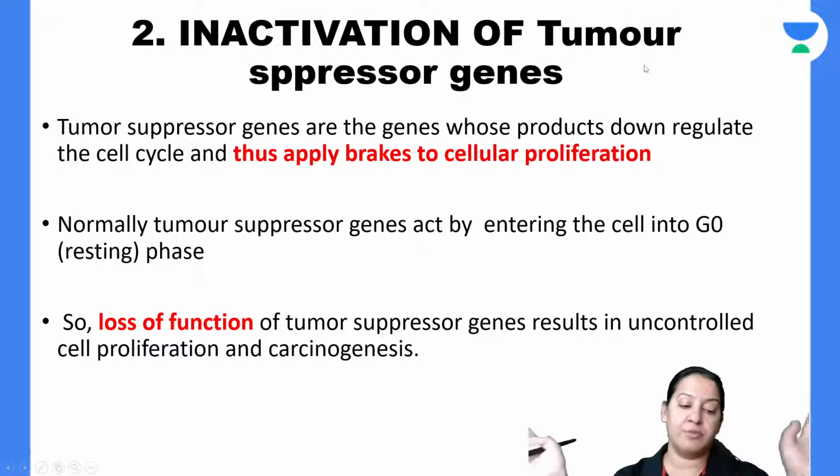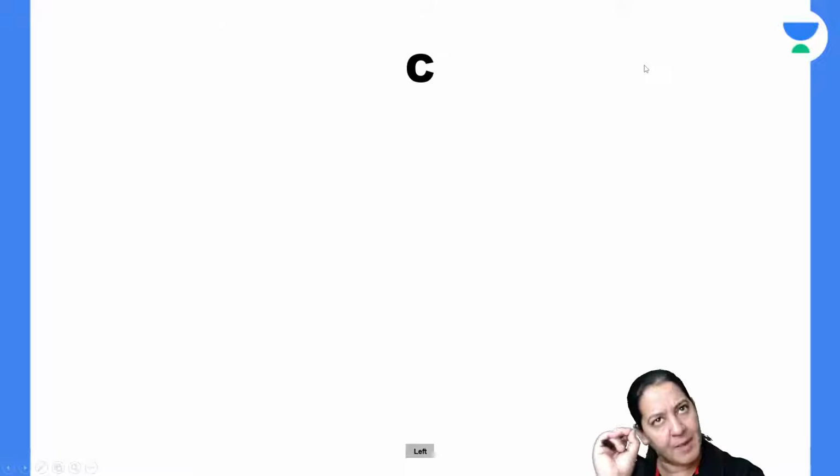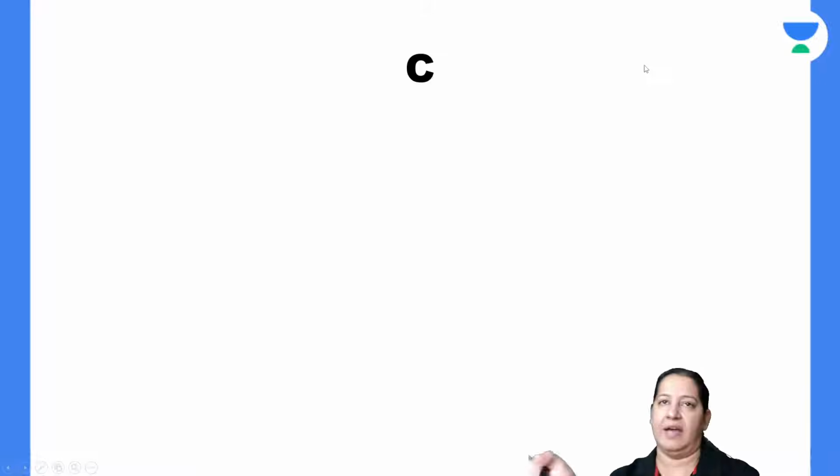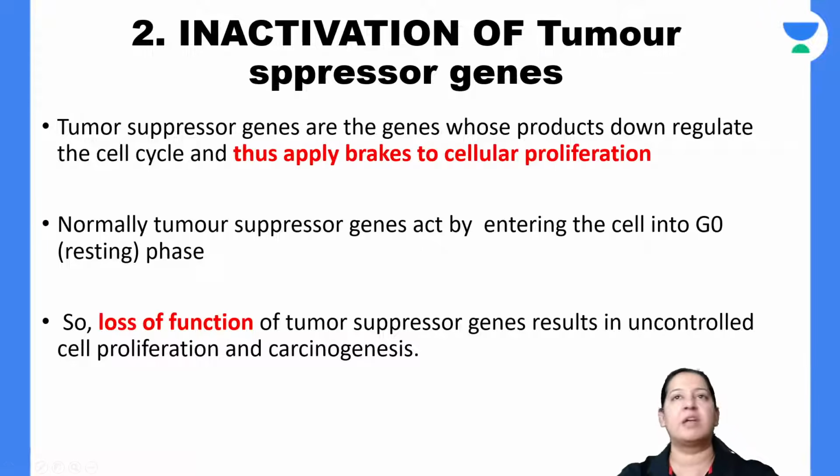So I am done with proto-oncogene. All the important points of the proto-oncogene are done. Give me a thumbs up. Now I am starting with tumor suppressor genes.